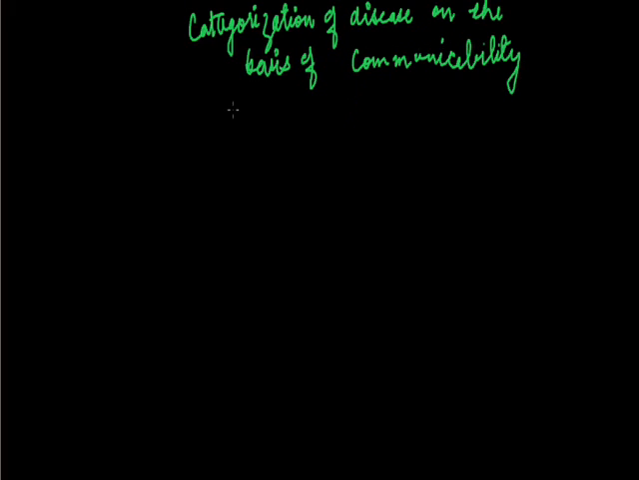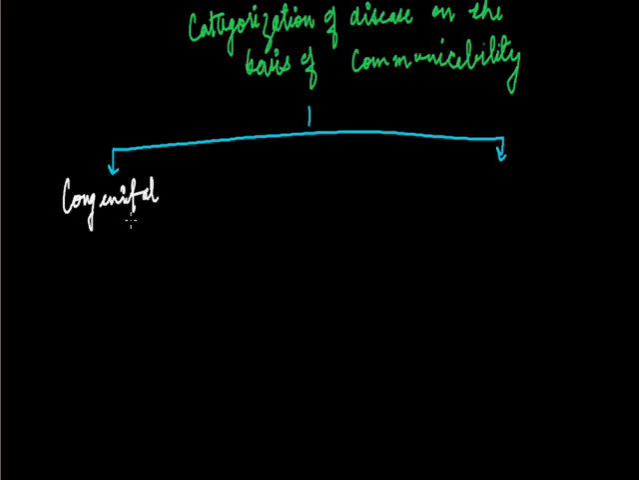So on the basis of communicability we have broadly divided the disease into two types, congenital and acquired. Congenital is also known as innate. As the name suggests, congenital or innate means from birth, and acquired diseases are those diseases which we get after we are born. How does congenital disease occur? What is the reason behind it? The reason can be